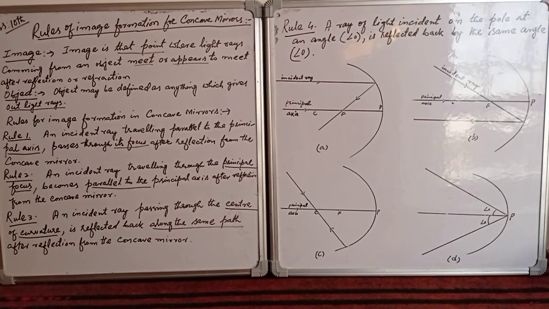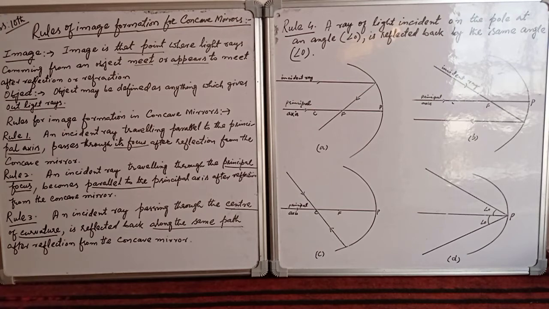Now, in terms of the definition of image, we are going to define the object. Then what is an object? Dear students, in the light of physics, or we can say in the light of the above definition of image, object may be defined as anything which gives out light rays. So anything which gives out light rays is termed here as an object.